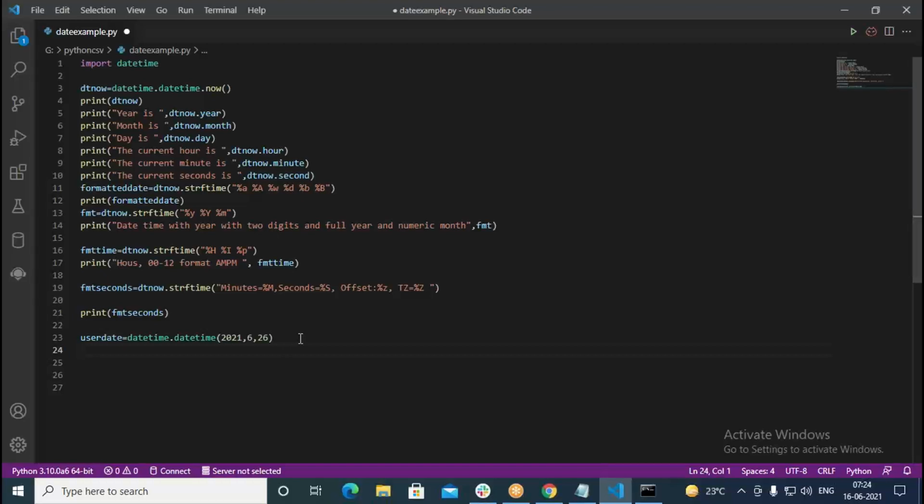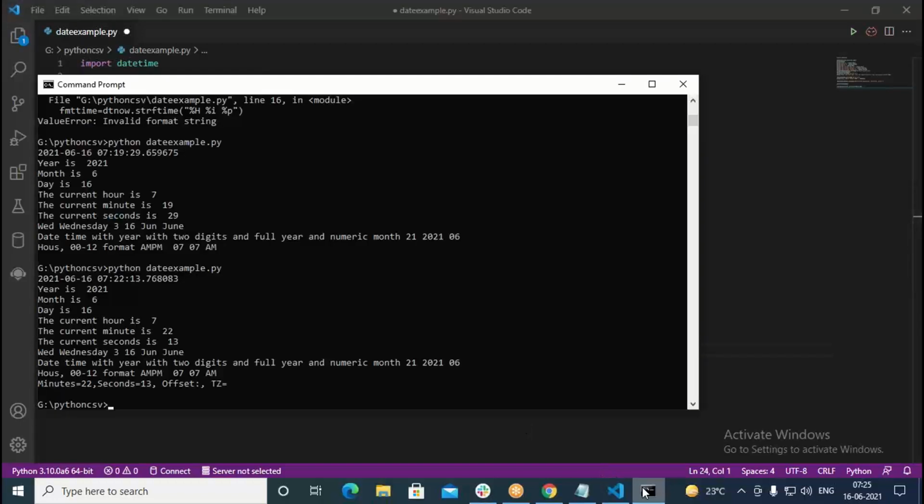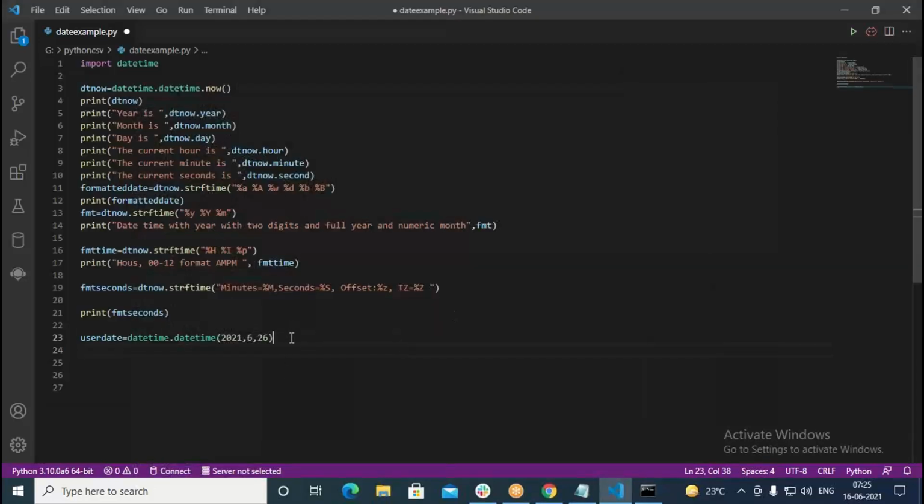On 26, I want to get actually the character day, the full day of that particular date. I want to get the full day for that. So what character can I use there? %B, I think I can use. Not %B, %A I should use. With the help of %A, I can get the weekday. On 26, what is the weekday name? I want to get here.